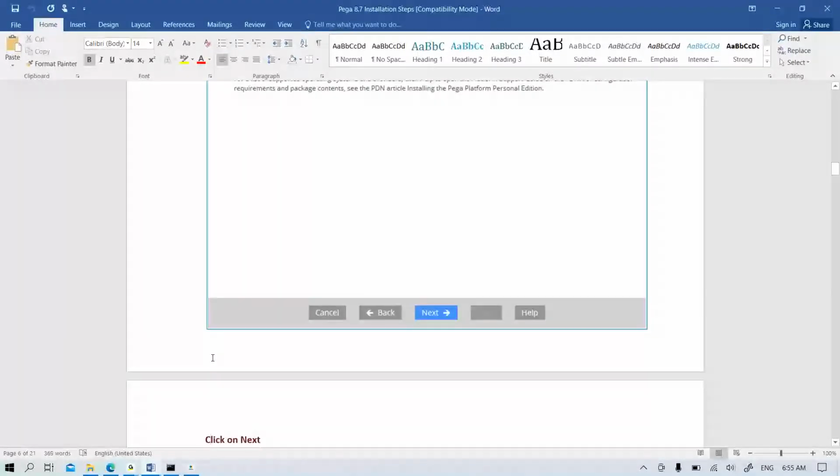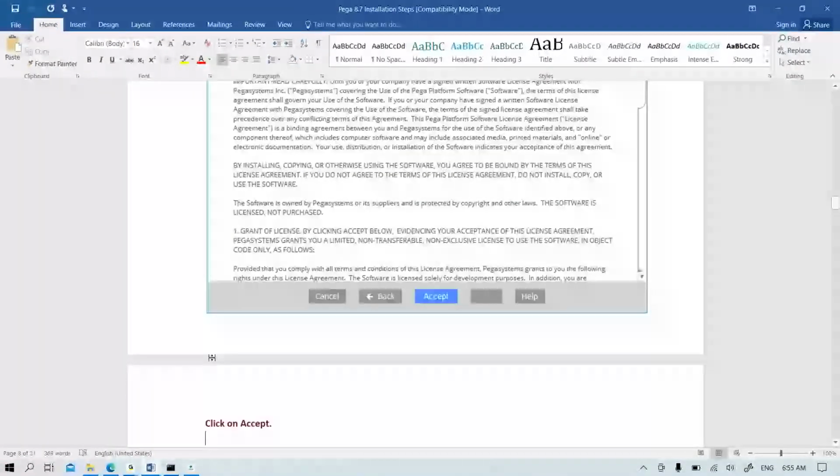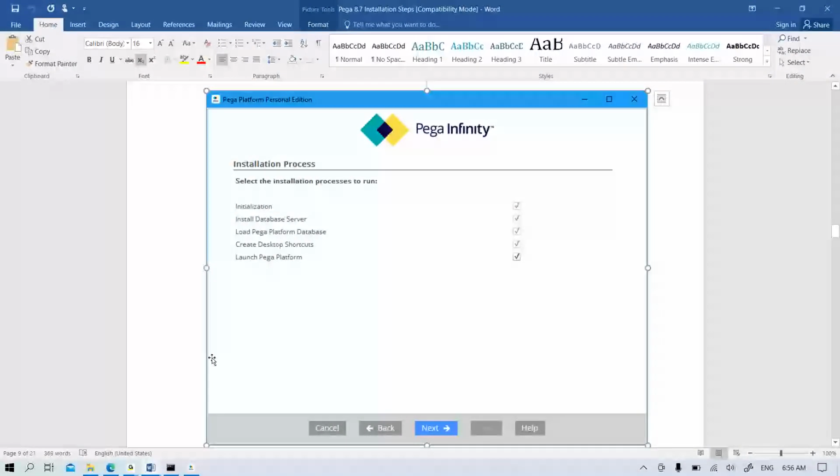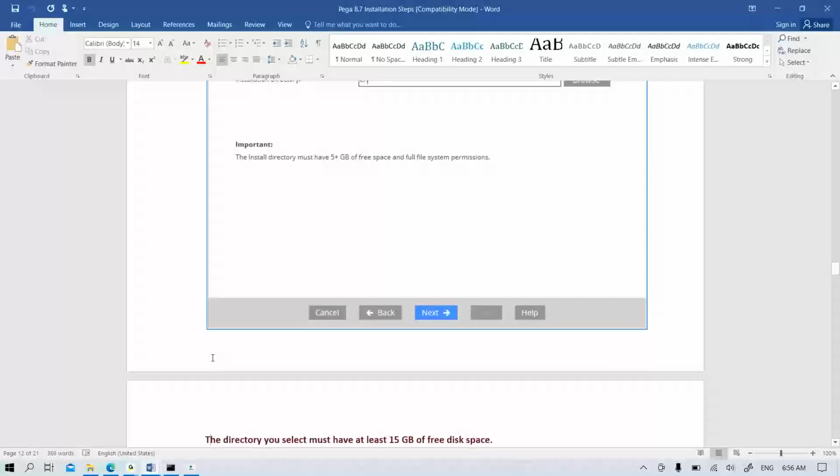Okay, then the license agreement page will come. Click on accept. Then you'll get the installation process, and we need to click on next here. Then if you see, the next screen is related to the directory selection. Here you'll get this C as the directory path, so you can keep the same, no need to change.